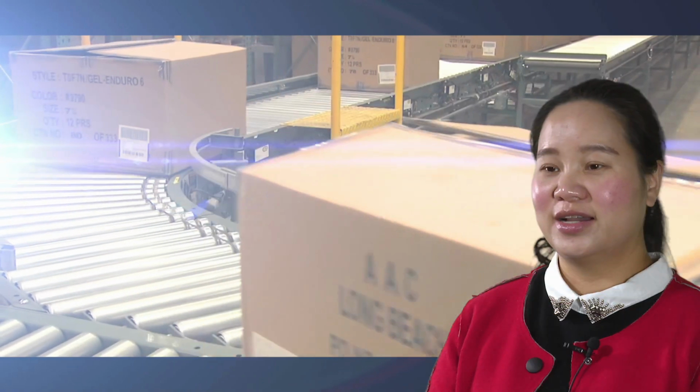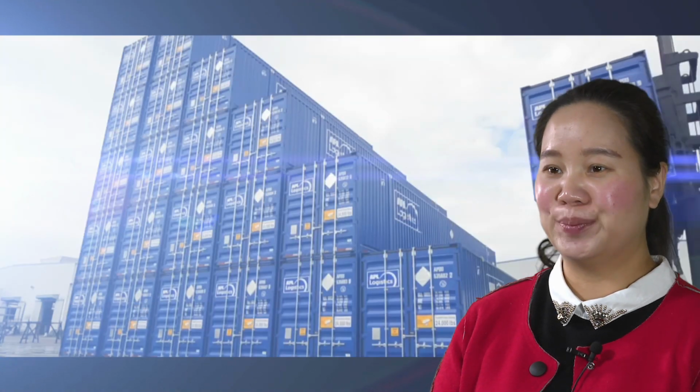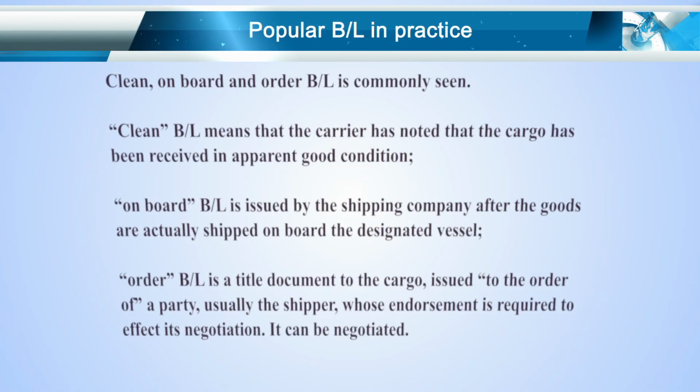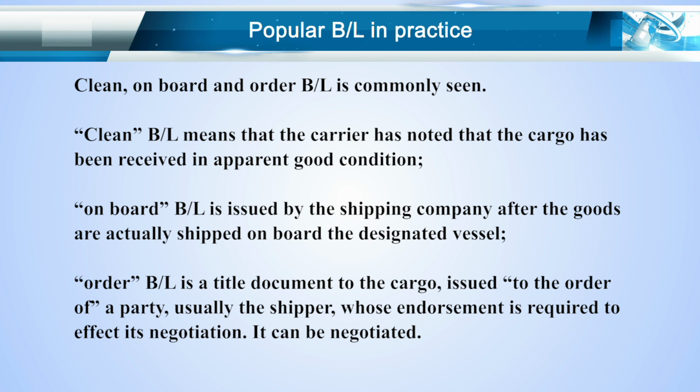There are a number of different types of bills of lading and a number of regulations that relate to them as a group of documents. Clean, on-board, and other bill of lading are commonly seen in practice. Clean bill of lading means that the carrier has noted that the cargo has been received in apparent good condition. On-board bill of lading is issued by the shipping company after the goods are actually shipped on board the designated